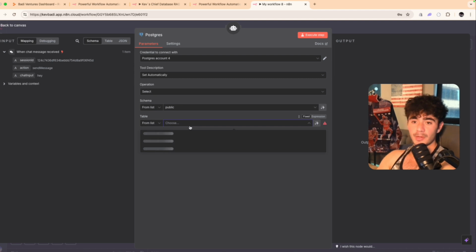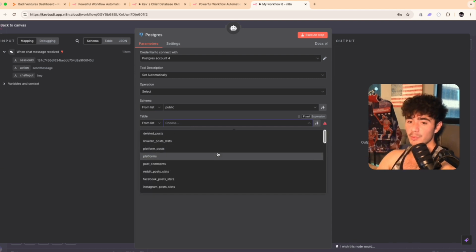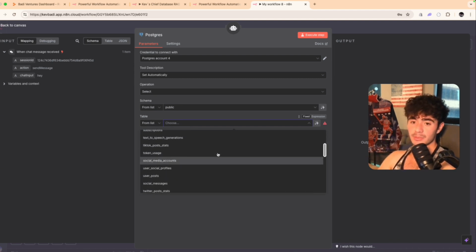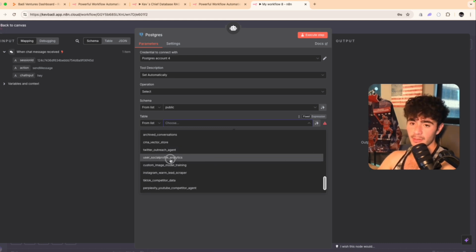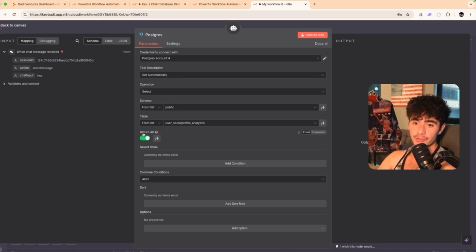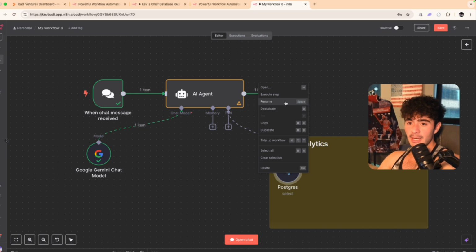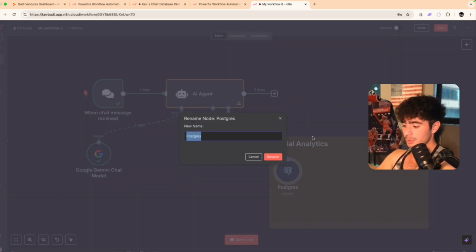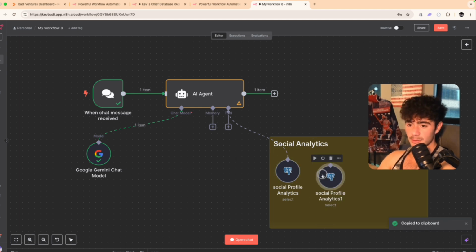So we're going to click on this drop down, and any one of the tables that are associated to our social analytics, we're going to be pulling. User social profile analytics, we're going to select that. And we also have an option to choose how many rows we want to pull. We're going to pull every single row for this specific table, because what we want to do with the social profile analytics table is track the growth of our users' socials over time. And so we're going to click return all, and then we'll just click out, and we can rename this node to social profile analytics, and then we can just start duplicating.